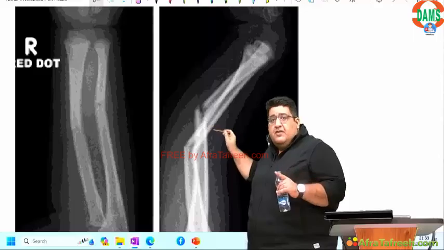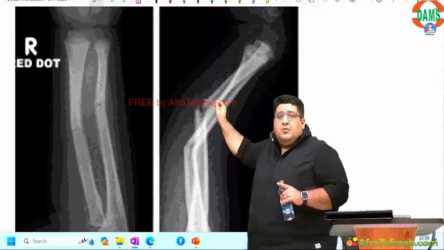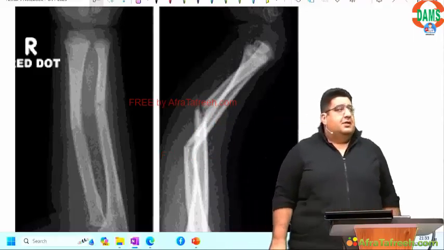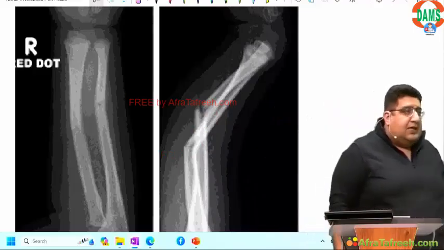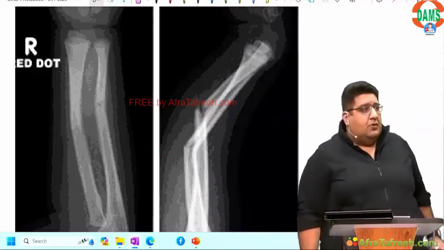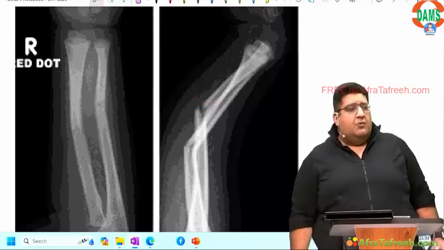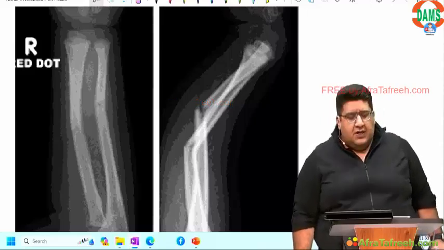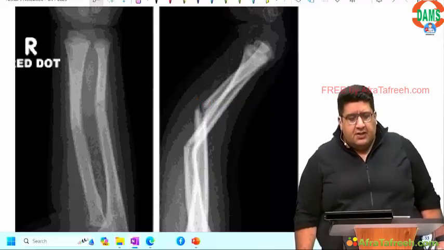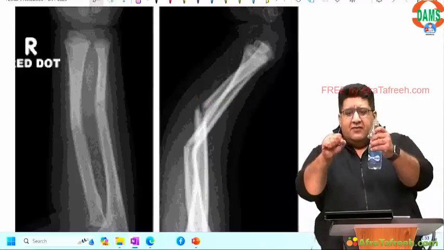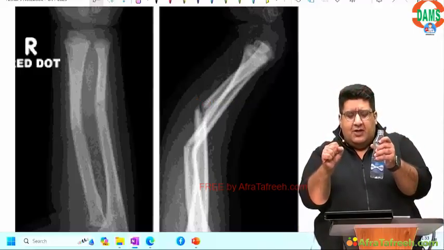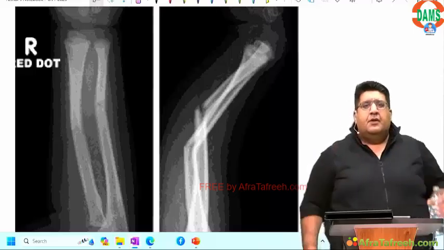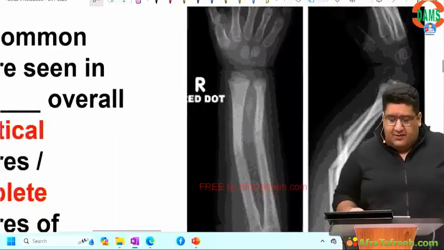So there is bend in one cortex, the other cortex is broken. So will you call it a fracture? Yes. Complete? No. Incomplete? Yes. Bicortical? No. Unicortical? Yes. Forearm bone? Yes. Radius ulna? Yes. Radius more than ulna? Yes. Exactly just like a green stick. When you bend it, you can bend it like anything, but you can't completely break it. The classical property of the pediatric skeleton.